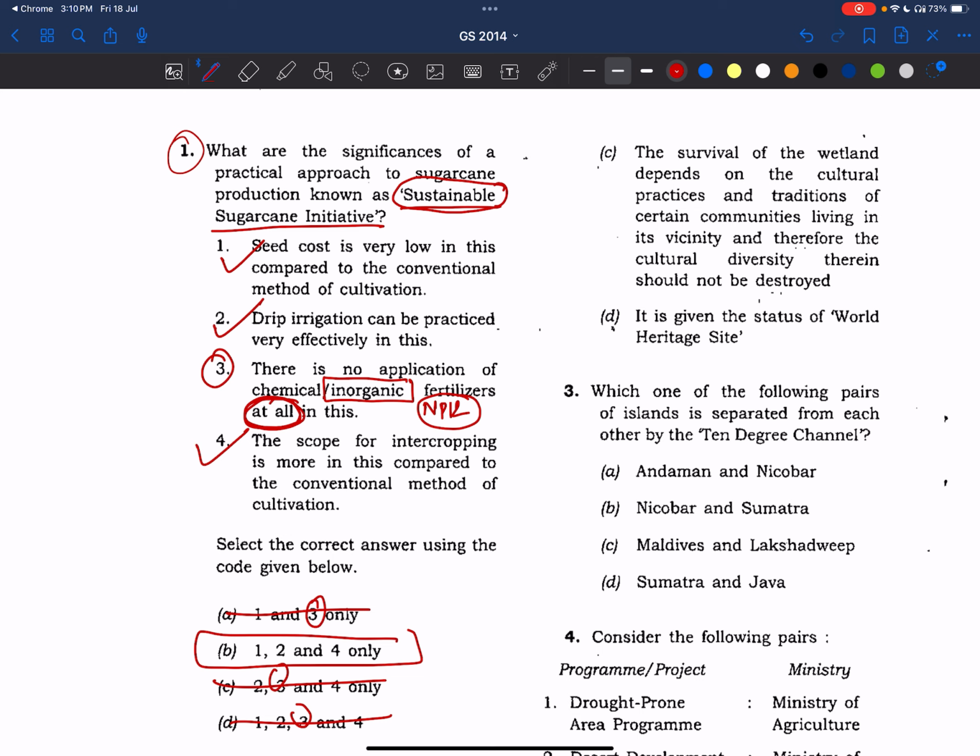So from this question, we need to study about sugarcane. Sugarcane is also part of MSP, but it is given separately, like FRP, right? There is a separate FRP for that, and even state governments contribute to it and give some good amount, which is why there are many farmers growing sugarcane. So we should study about sugarcane and its background, and the initiatives like this Sustainable Sugarcane Initiative and others. We should read all those things. Let's make notes on this.